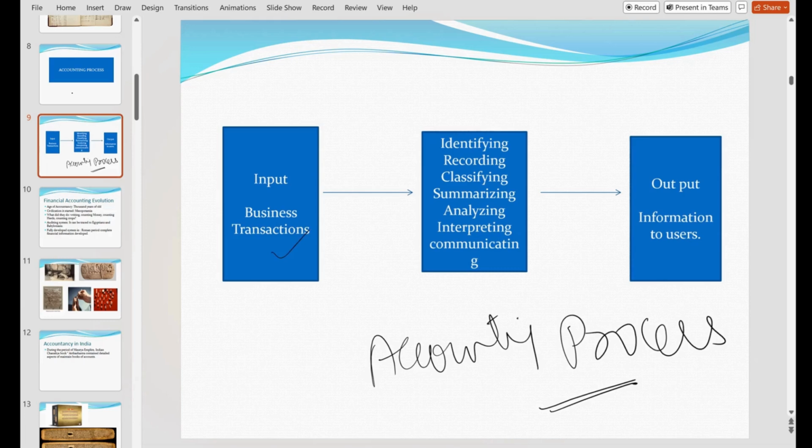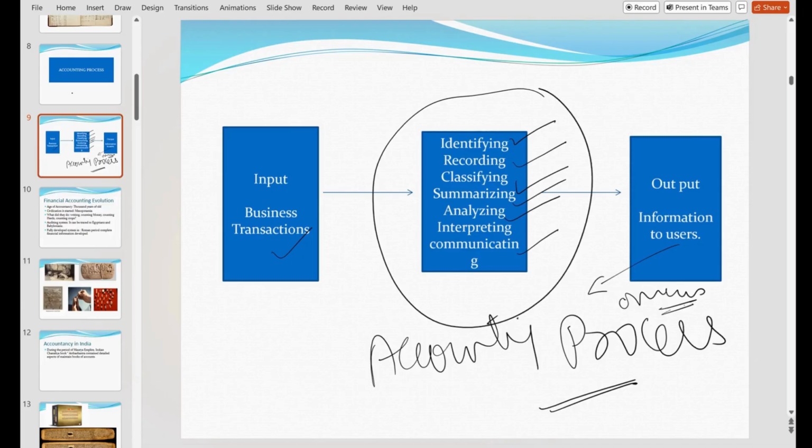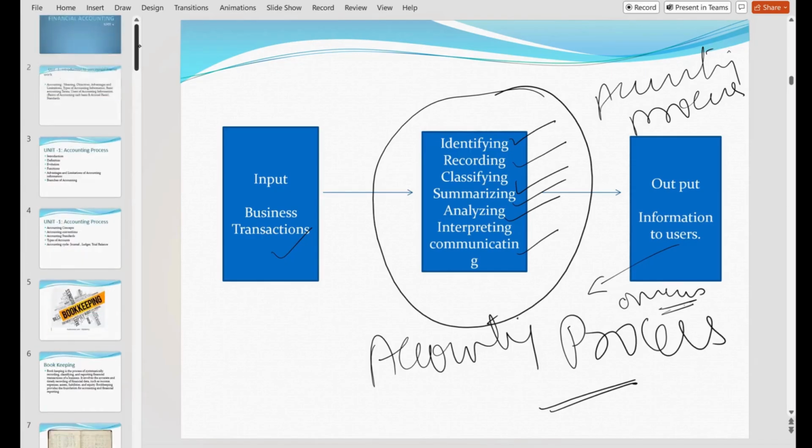You are identifying, recording, classifying, summarizing, interpreting, and finally communicating the transactions. To whom are you doing this? To the users. Users means here owners, creditors, or whatever it may be. So this is called the accounting process, meaning what you are actually going to do in accountancy. Okay. Now 3 questions. First one: what is the definition of accounting? Second: who are the parties interested in accounting? Third: what is the accounting cycle? Fourth: what is the accounting process?